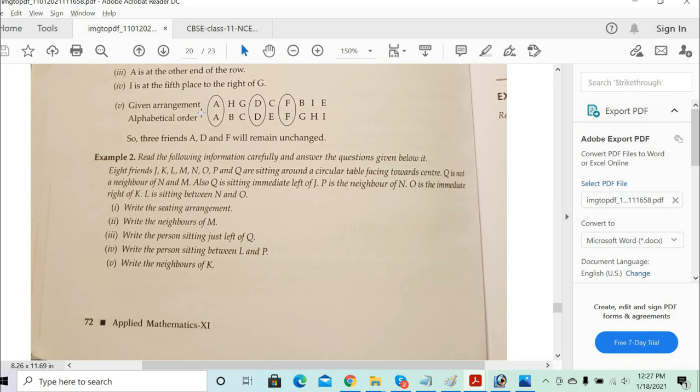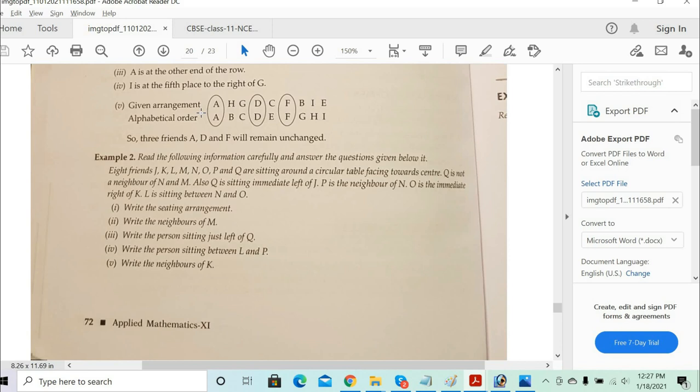So basically, Q cannot be between N and M. Q is not adjacent to N or adjacent to M. N and M can be together, but Q cannot be with M, and Q cannot be with N also. Even if N and M are separate, Q cannot sit next to either of them.